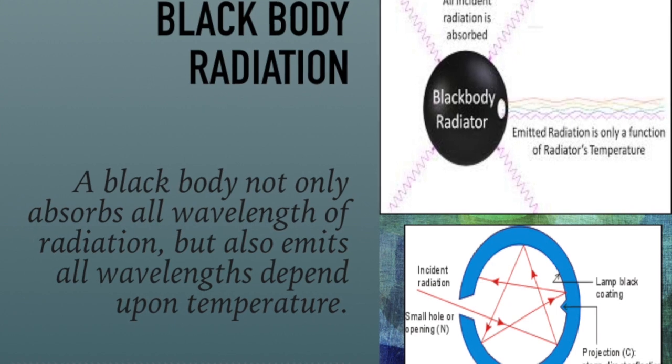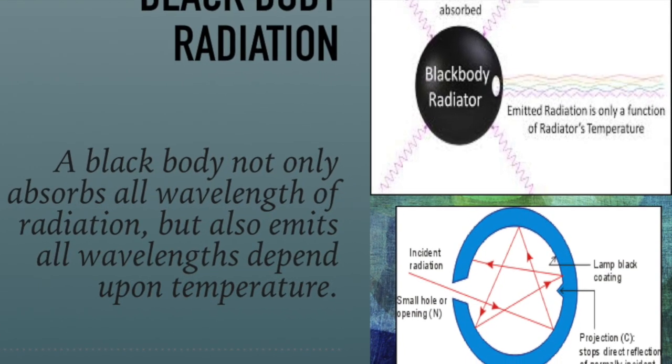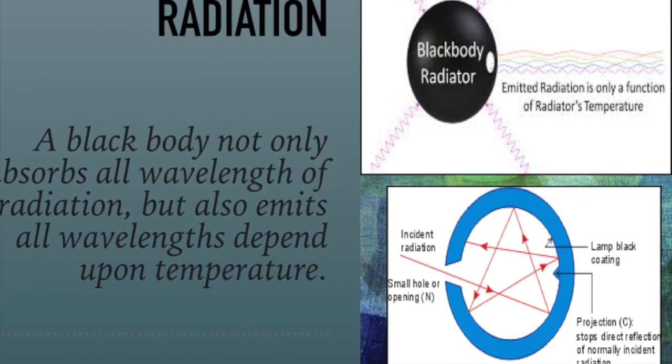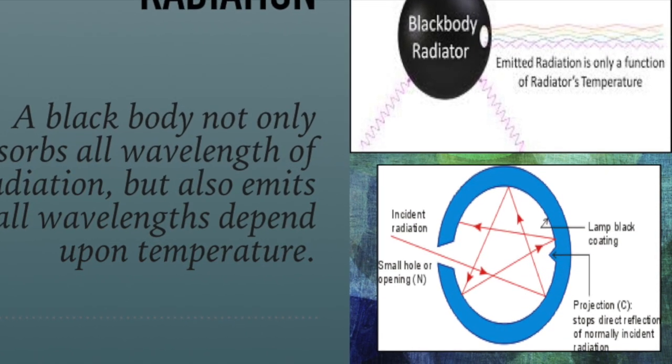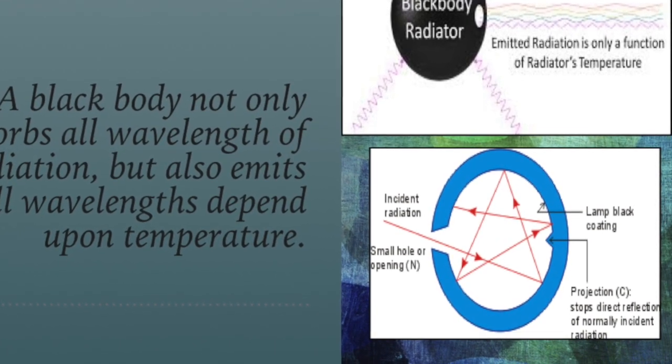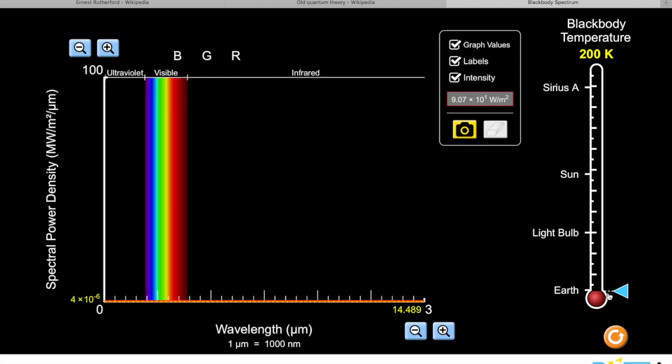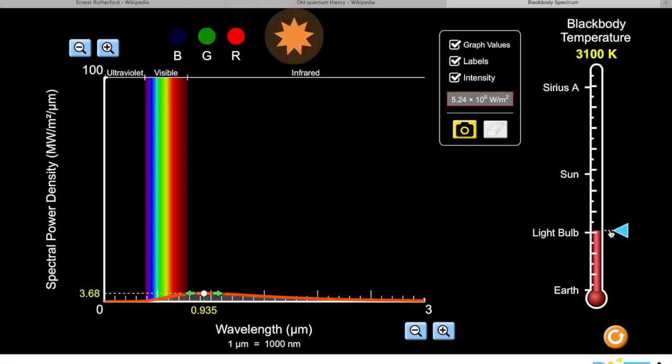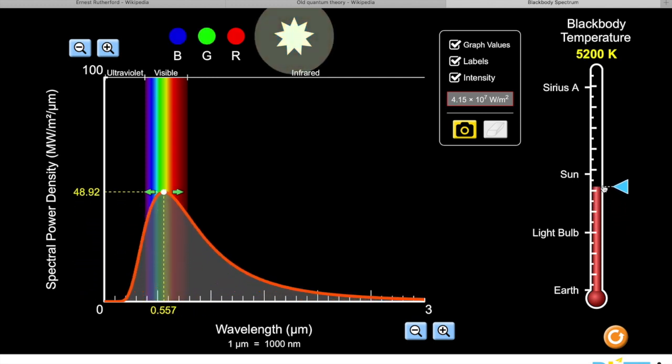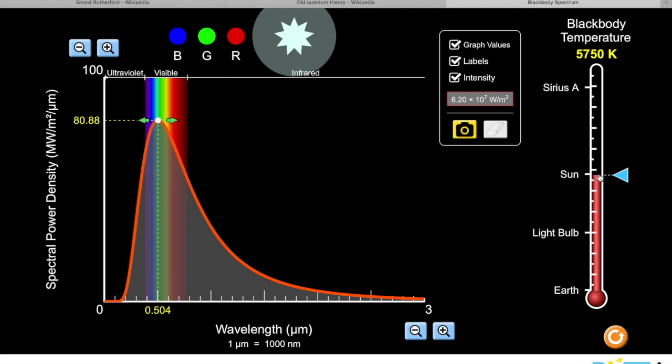First one is black body radiation. A black body is a material that absorbs all radiation falling on it, and after being heated, it emits radiation known as black body radiation. Here the power density variation with respect to wavelength at different temperatures is shown. As the temperature of the body increases, the maximum value of intensity shifts towards the shorter wavelength. The area under the density versus wavelength graph represents the total amount of energy emitted by the black body at a given temperature.